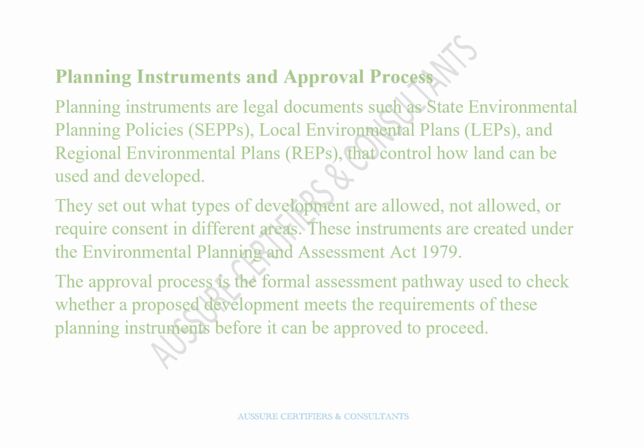Planning instruments are legal documents, such as State Environmental Planning Policies (SEPs), Local Environmental Plans (LEPs), and Regional Environmental Plans (REPs), that control how land can be used and developed. They set out what types of development are allowed, not allowed, or require consent in different areas. These instruments are created under the Environmental Planning and Assessment Act 1979.